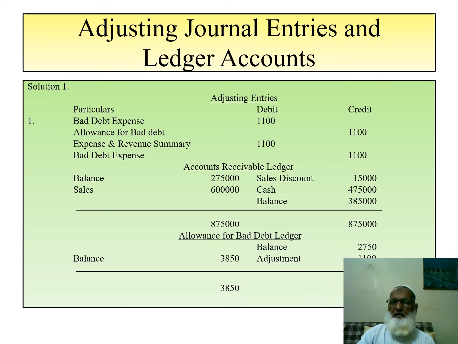This is the requirement that we shall have 1% allowance for bad debt, and the accounts receivable balance, as you see in the above ledger, is 385,000, and 1% of 385,000 is 3,850. Now we go to the next slide.